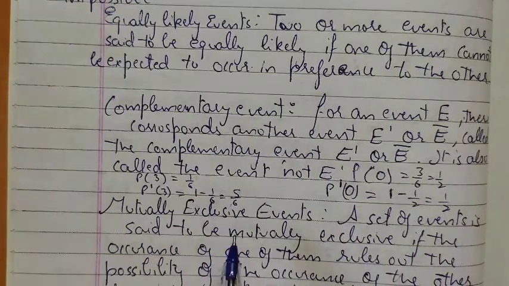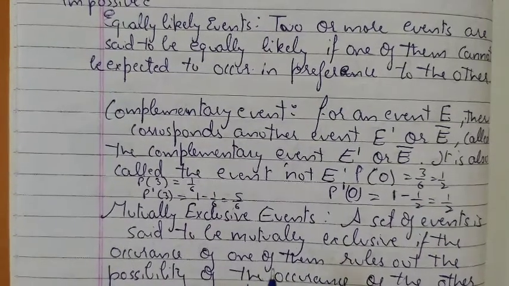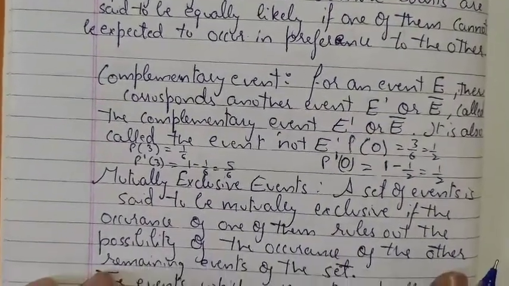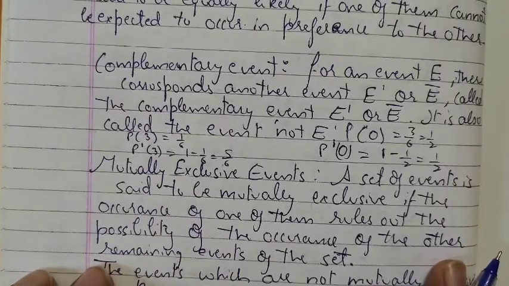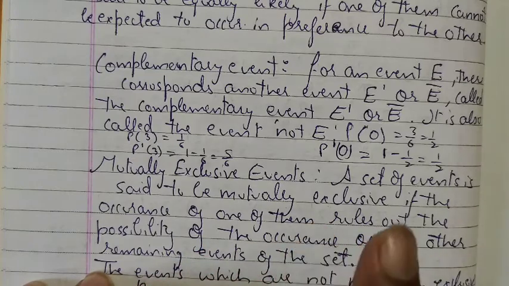So let's move on to mutually exclusive events. A set of events is said to be mutually exclusive if the occurrence of one of them rules out the possibility of the occurrence of the other remaining events of the set. For example, if we throw a die, the sample space will have 1 2 3 4 5 6, right?